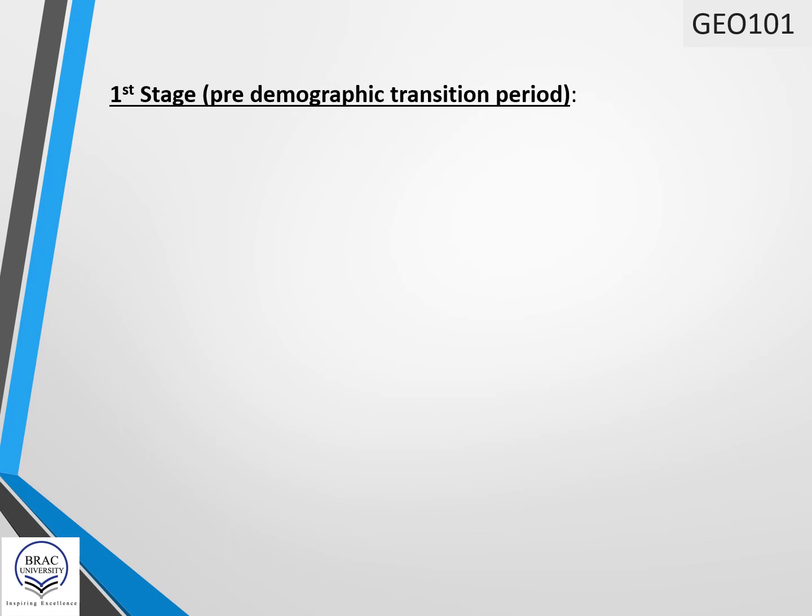Characteristics of the first stage of the demographic transition model. This stage is also known as the high stationary period or pre-demographic transition period. As per the theory of demographic transition, a country is subjected to both high birth and death rates at the first stage of an agrarian society.